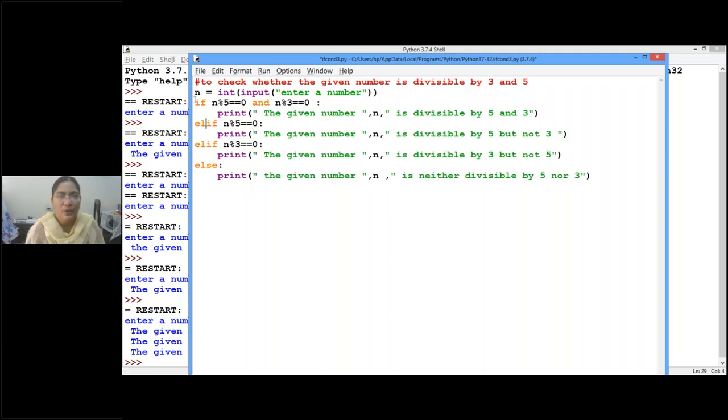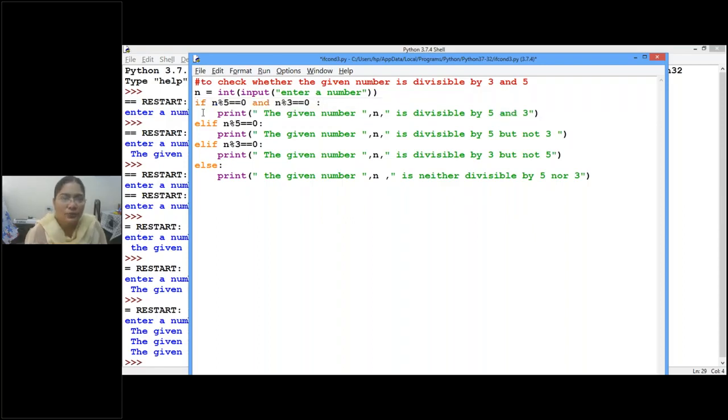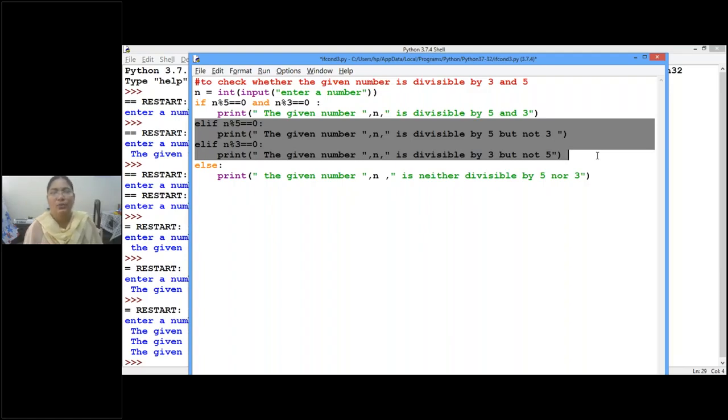See, if condition alone can be written if we do not want anything to be displayed when the condition fails, right? So if followed by else can be written if we just want to show only whether the given number is divisible by 5 and 3, or not divisible by 5 and 3, only these two things. In that case, if else only is enough.